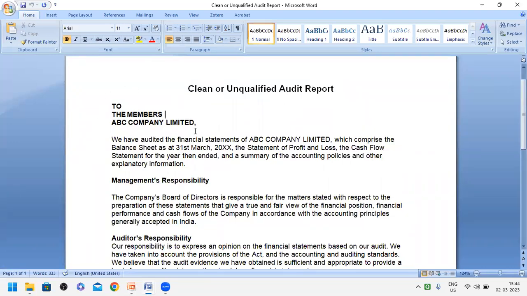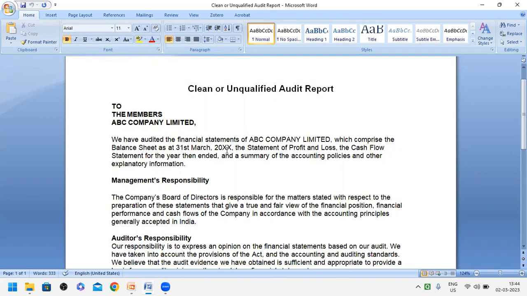First, you will have to mention the address, right? To whom are you going to write it? As an auditor of the company, you will have to address to the shareholders, or you can call them as members also, to the members of ABC Company Limited. Okay, we have audited. The first para should be in the same way. We have audited the financial statements of ABC Company Limited. Here instead of ABC, you have to write Star Company Limited, which comprises a balance sheet as at 31st March 2020. So whichever year is there, you will have to mention that year.